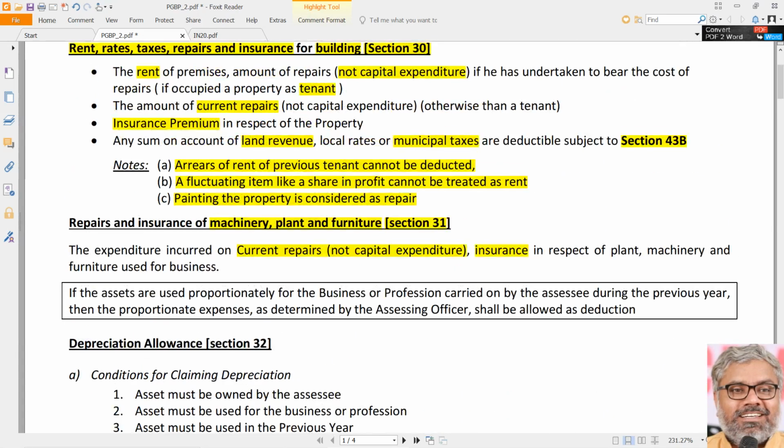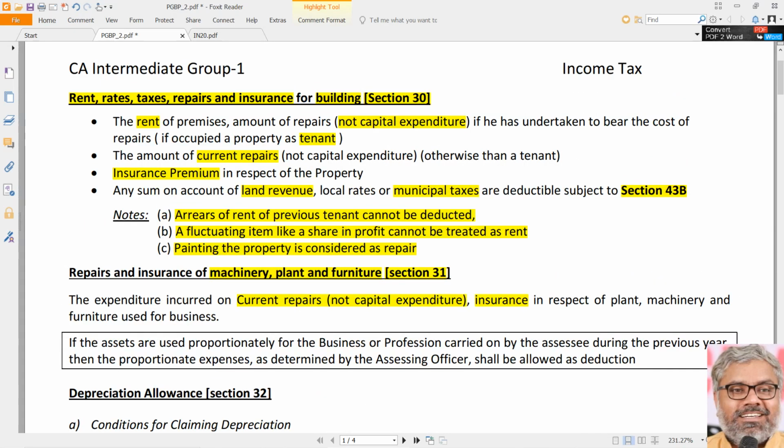Now the question comes, what about rent if at all machinery is rented? That is a problem with having some sections. That is also allowed as deduction, sir. Just because it is not mentioned here, does not mean it is not allowed. If it is a machinery, plant, furniture rented by the SSC, no problem. That is also allowed as deduction. That is a business expenditure.